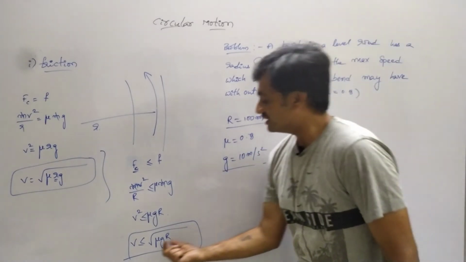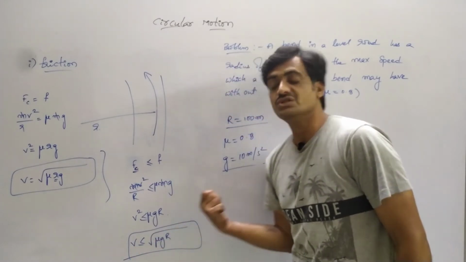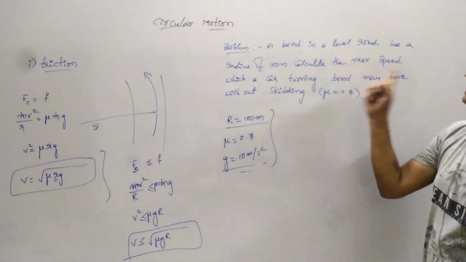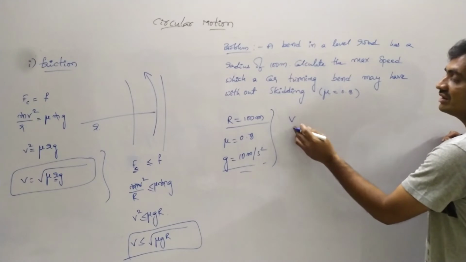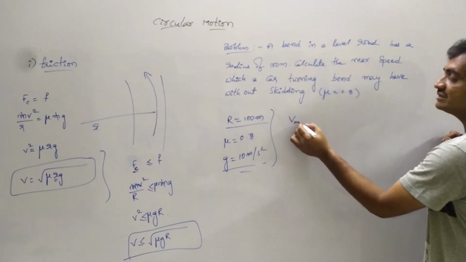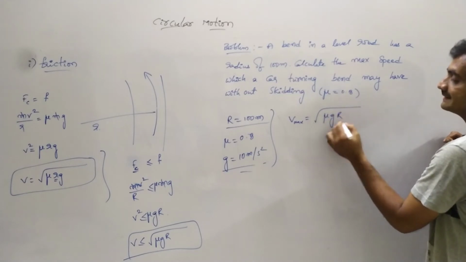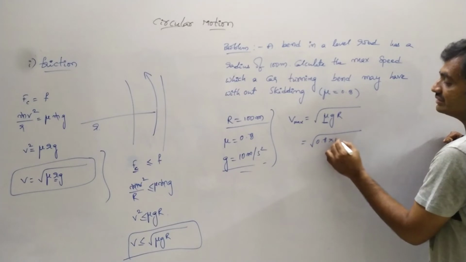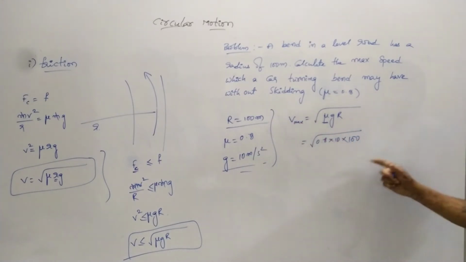Observe that the maximum safety speed is v less than or equal to under root of mu gr. If we substitute these three values in this equation, we can represent the maximum speed of the car. Observe that v max is equal to under root of mu gr, where the value of mu is 0.8, into 10, into radius 100 meters.